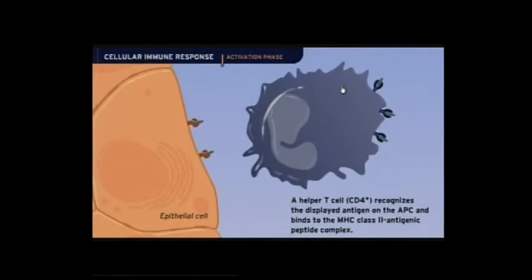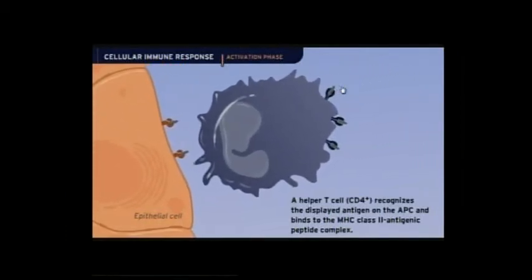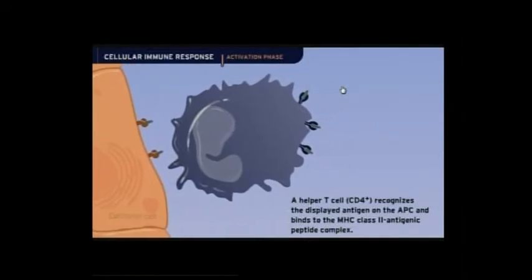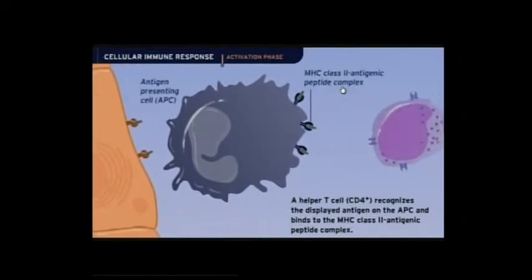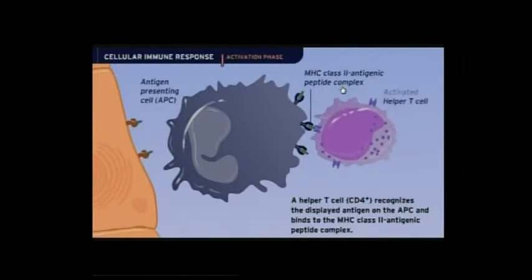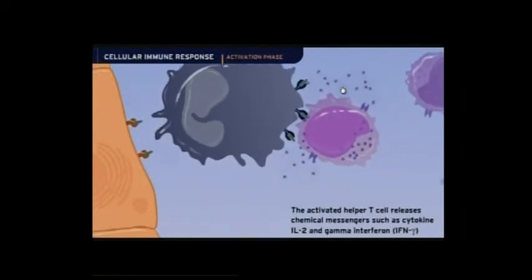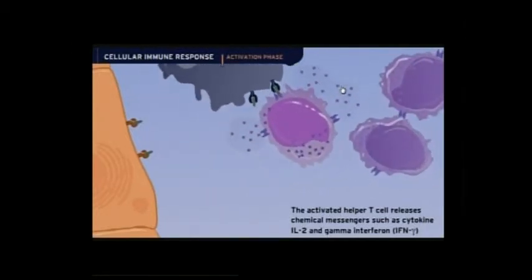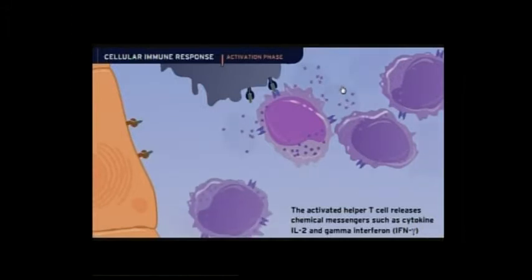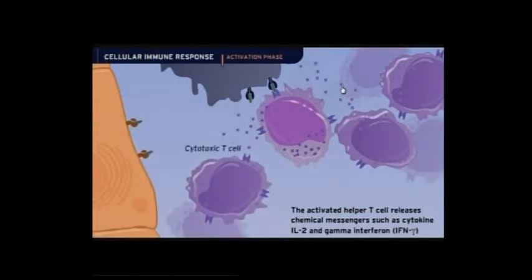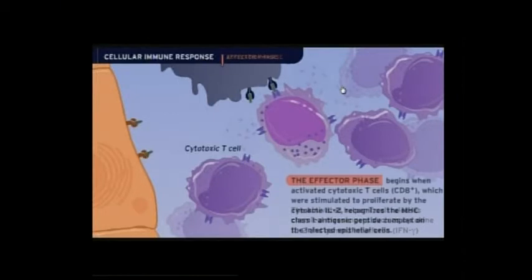After formation of these two processings, now the T helper cell will interact with this antigen presenting cell in the form of naive T helper cell. This naive T helper cell will produce interleukin 2. This interleukin 2 will stimulate the cytotoxic T cells.